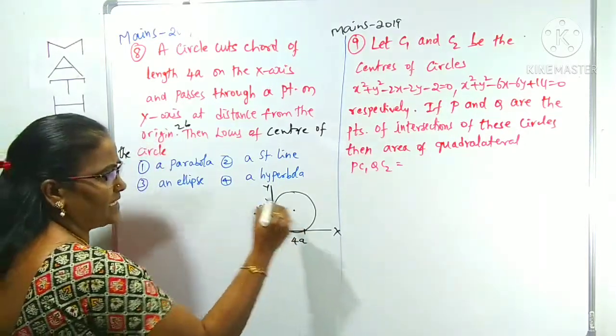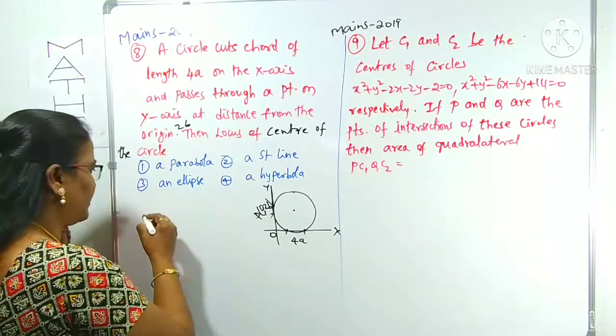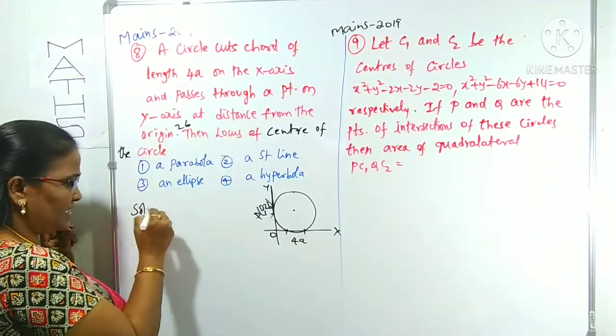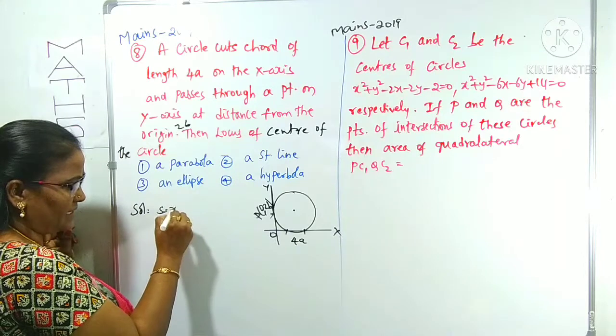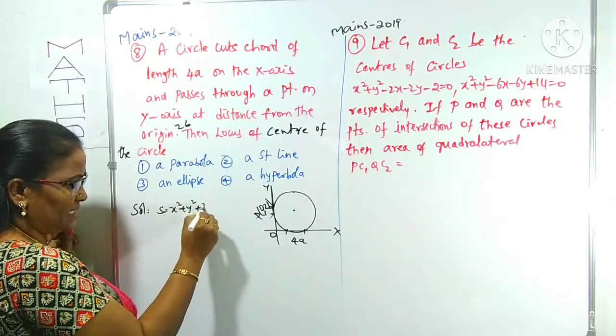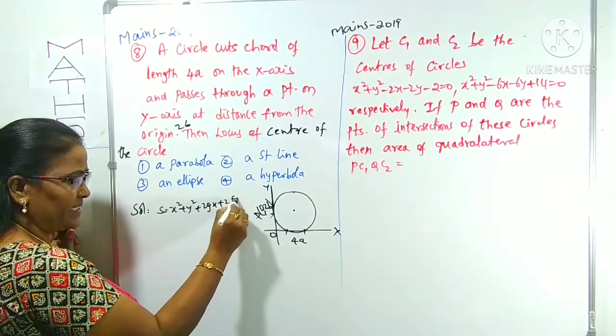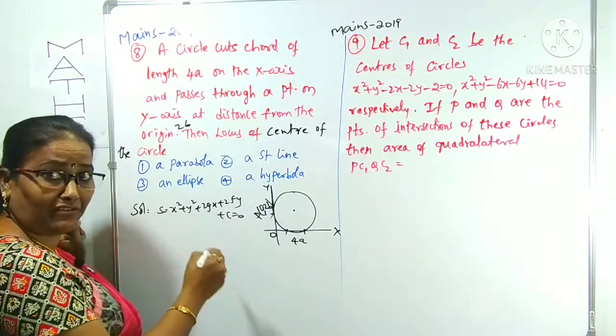Okay, then it asks for the center locus. What is the center of the circle? Suppose we take the general equation of the circle, S: x square plus y square plus 2gx plus 2fy plus c equals 0. Is the figure clear?